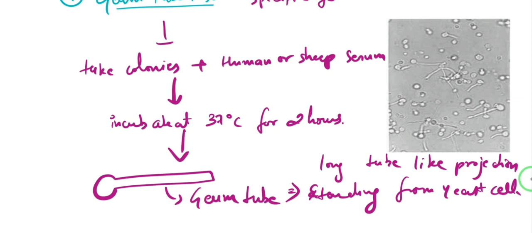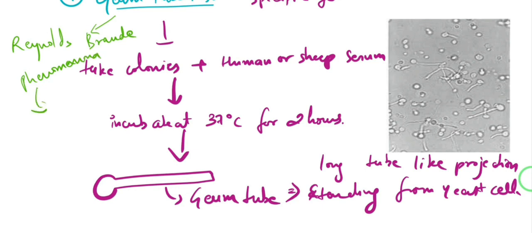Now this germ tube test is also known as the Reynolds-Braude phenomenon, and this is actually going to be positive for two species. It is obviously a specific test for Candida albicans, but it could also be seen with Candida dubliniensis, right?